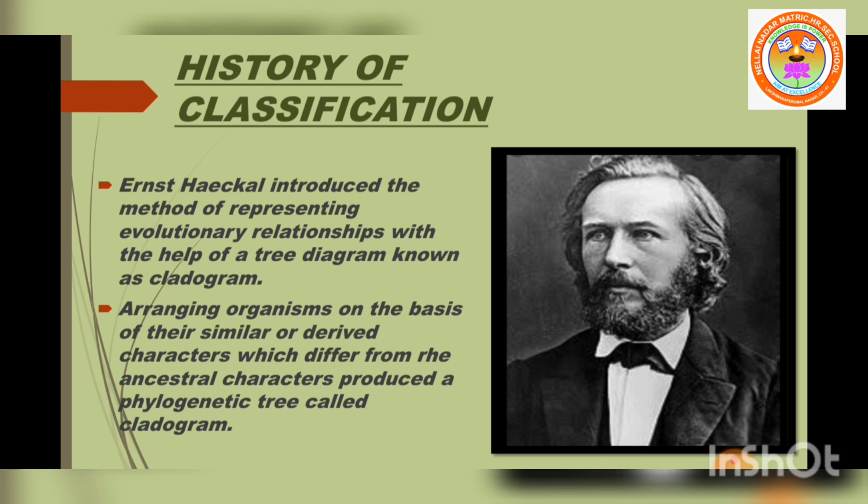In a cladogram, each evolutionary step produces a branching, and all the members of the branch would possess the derived characters which will not be seen in organisms below the particular branch point. Arranging organisms on the basis of their similar and derived characters which differ from the ancestral character produced a phylogenetic tree or cladogram.